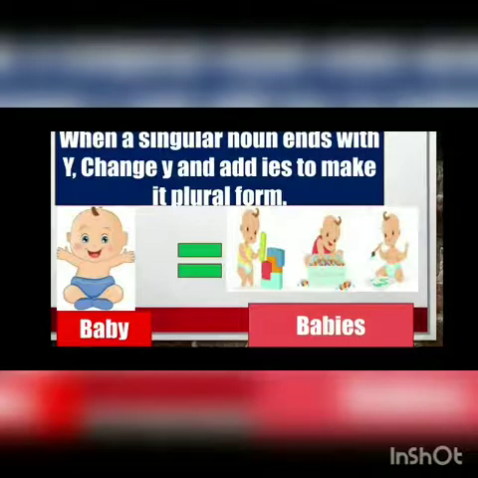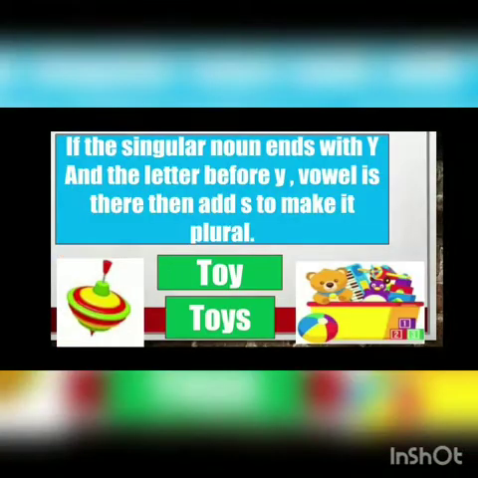Getting clear to everyone? We'll look at the next slide. Now here it is, children: if the singular noun ends with y, and the letter before y is a vowel, then add s to make it plural. Now here you will look at what I have written: toy, T-O-Y.